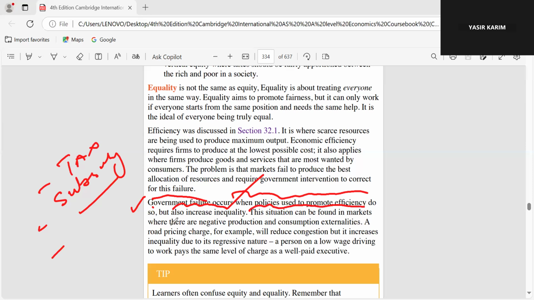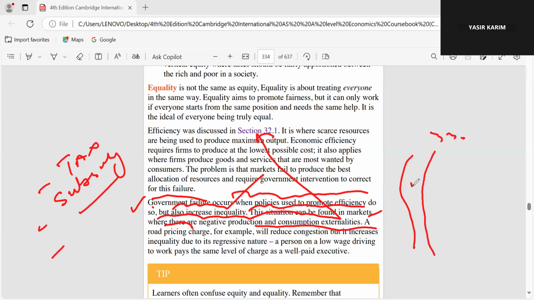This situation can be found in the markets where there are negative production and consumption externalities. So our road pricing charges, for example, will reduce traffic congestion. But how much tax should we impose on the road? We don't know exactly, there is no measure, due to the regressive nature.